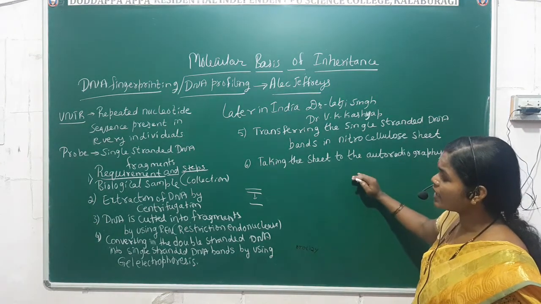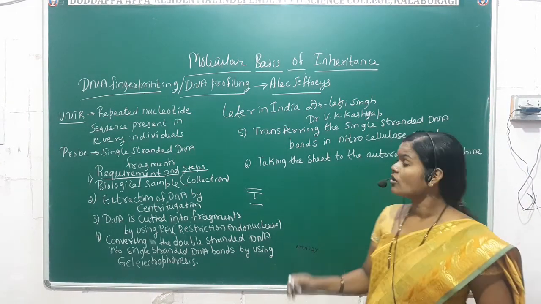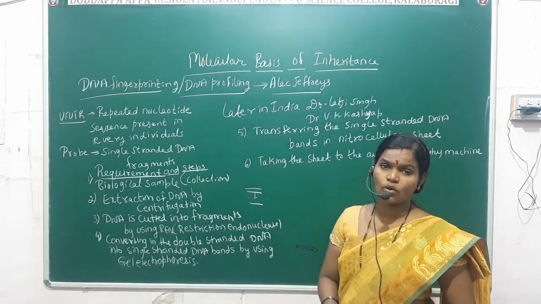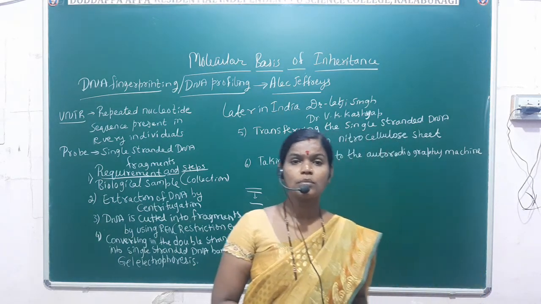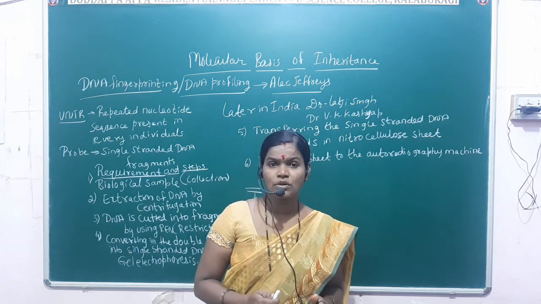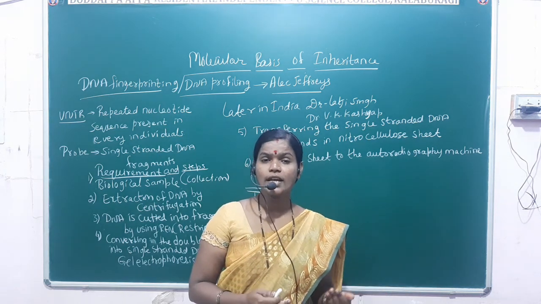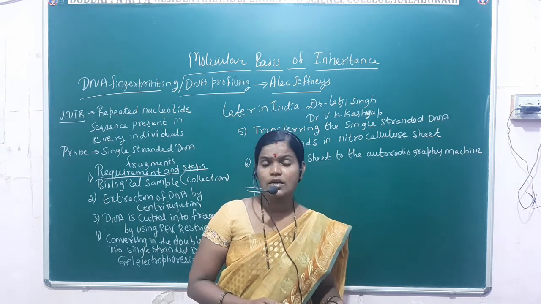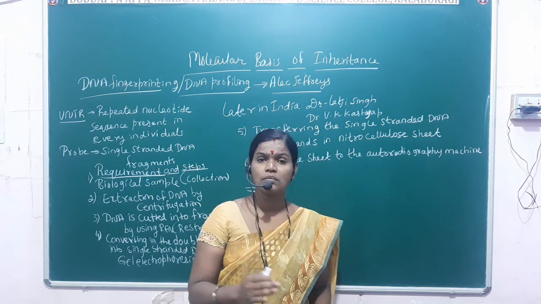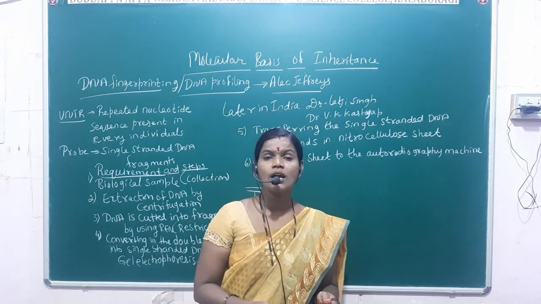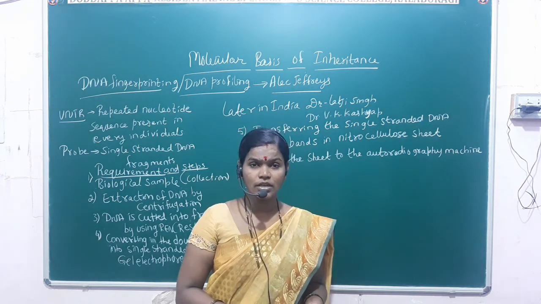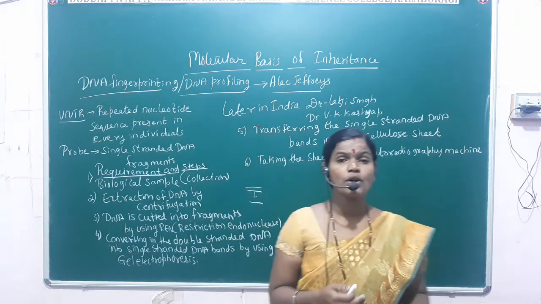Okay. Then the matching of the bands is done. In the autoradiography machine, what will be there? Single-stranded DNA bands will be there. Already, the radioactive DNA probes will be there in the autoradiography machine. So that is why the nitrocellulose sheet, which consists of single-stranded DNA bands, is shifted to the autoradiography machine, which compares the matching, and the dark bands are produced, and then there is identification of the criminal. Okay, so these are the steps you are going to see.